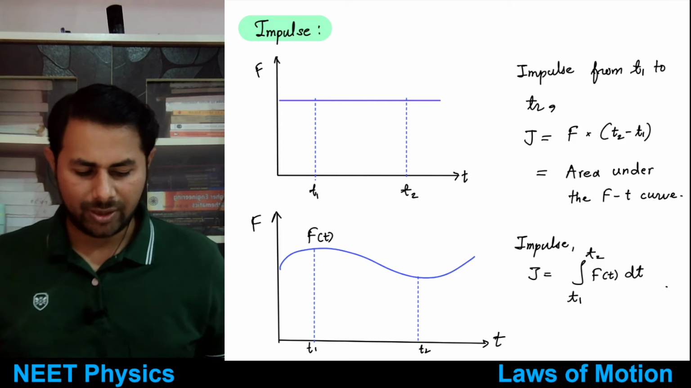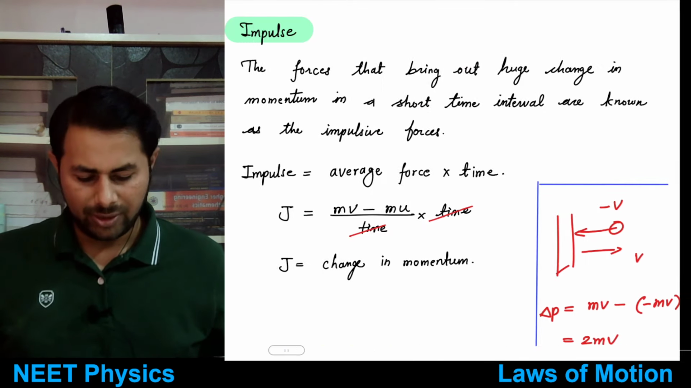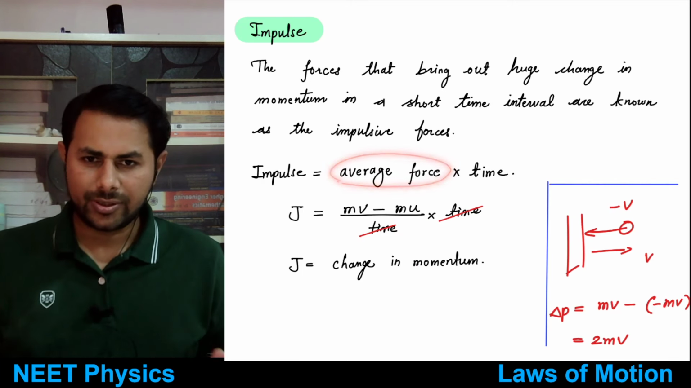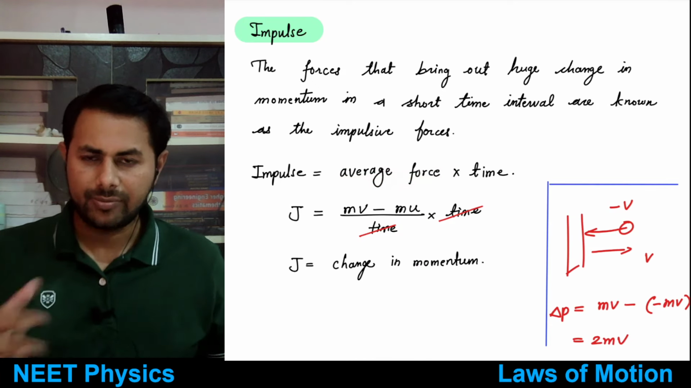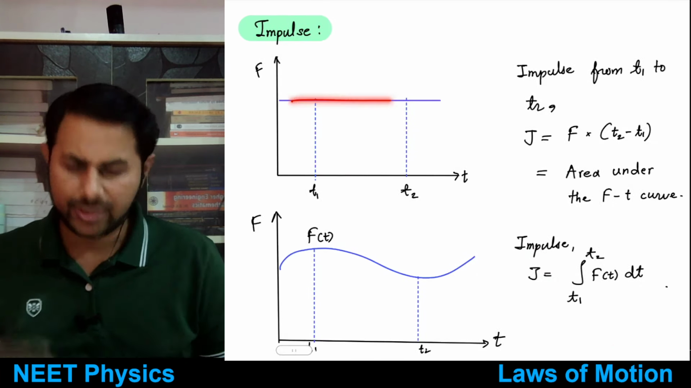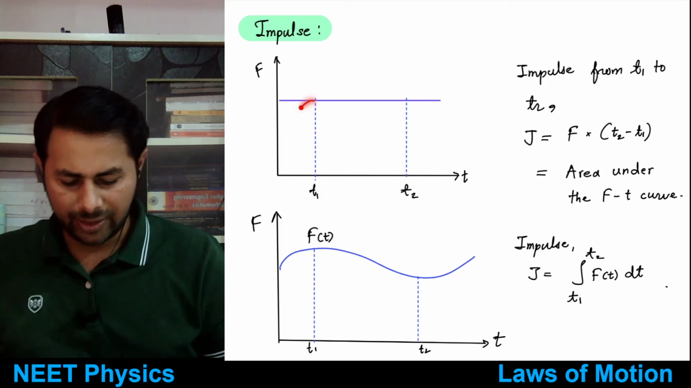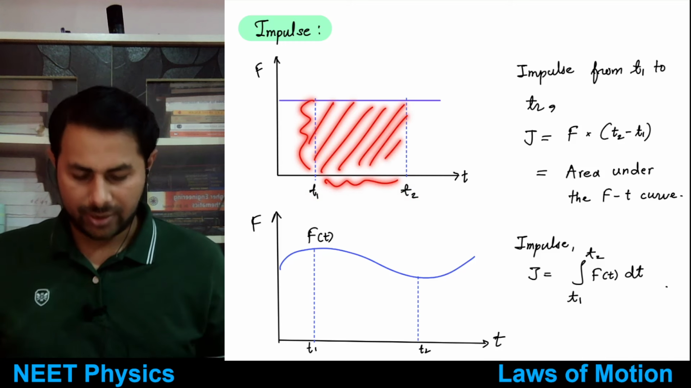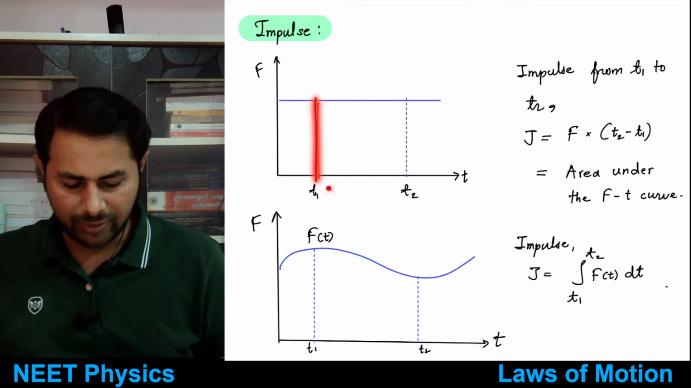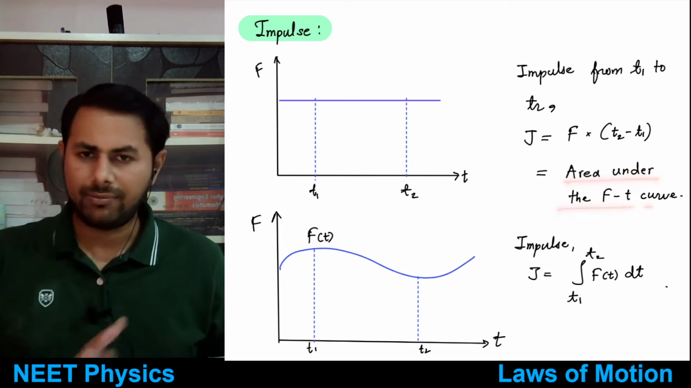So from the force-time curve, suppose I want to find out change in momentum. What will be the change in momentum? So here you can say force, yeah, area under the curve. Very good. So impulse is average force multiplied by time. Here force itself is constant, so if I want to find out impulse from time t1 to t2, it will be this force multiplied by time. So it is the area under the curve from t1 to t2, force multiplied by the time difference from t1 to t2. So it is the area under the force-time curve.